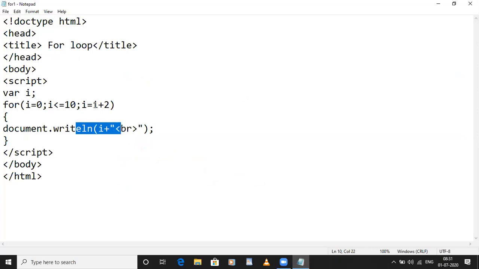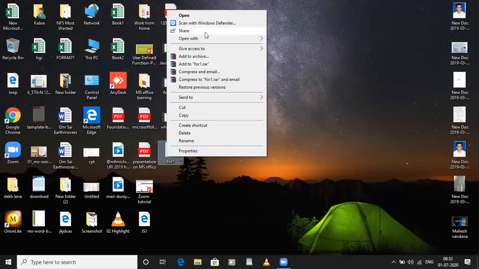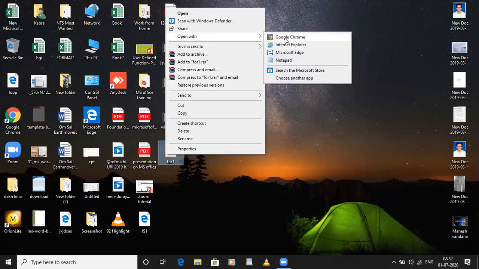Then it will move to the increment part, that is I equal to I plus 2. Means 0 equal to 0 plus 2 will become 2. It will check 2 is less than equal to 10. If yes, then again it will get inside the loop and print the value of I as 2. Likewise, the loop will iterate till the value becomes 10. Now I will show you output again. So what will it print? 0, 2, 4, 6, 8, right? Okay, can you see? 0, 2, 4, 6, 8, 10.